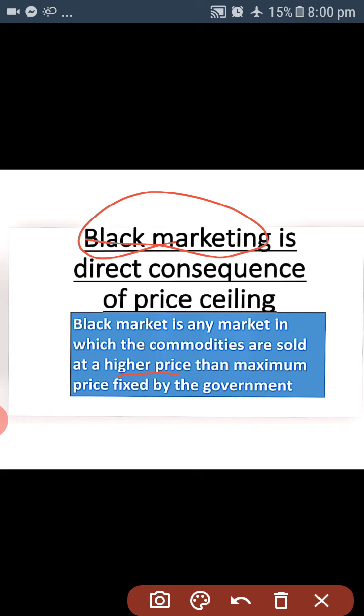That's why they declare that there is no supply. Then after some time they sell their commodities at higher prices, and obviously the few people who are in need have to pay the higher price, and that is the process of black marketing. That is the direct consequence of the price ceiling.